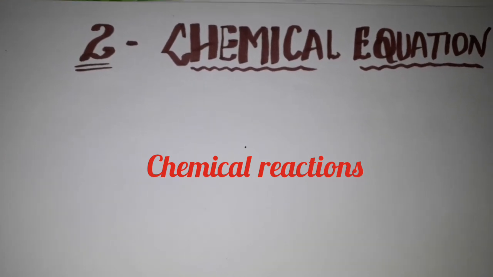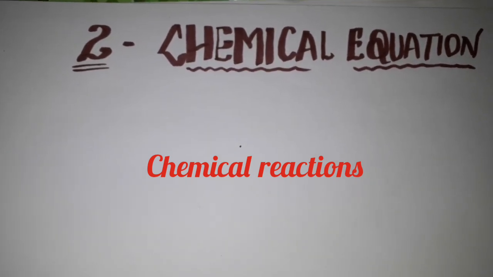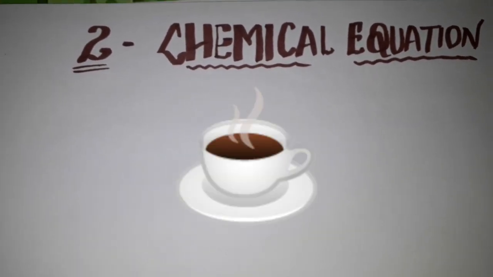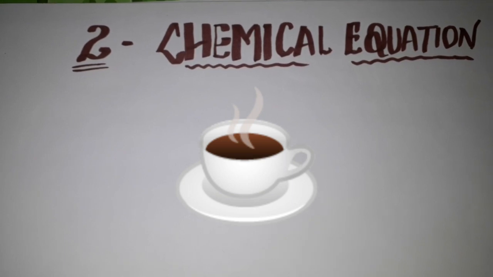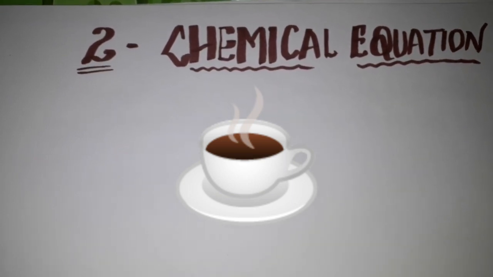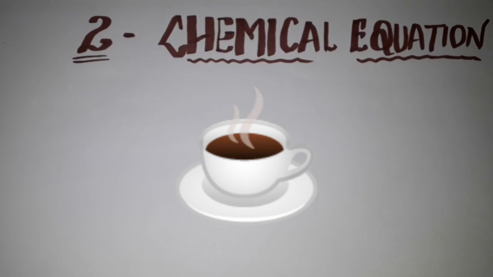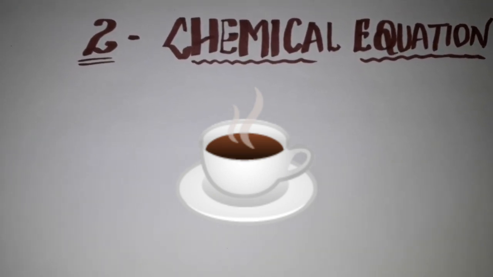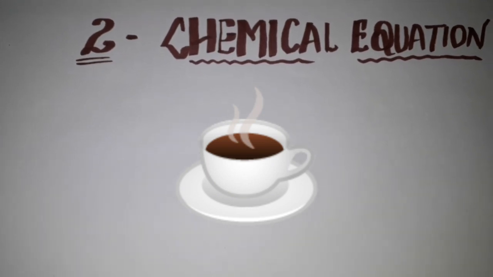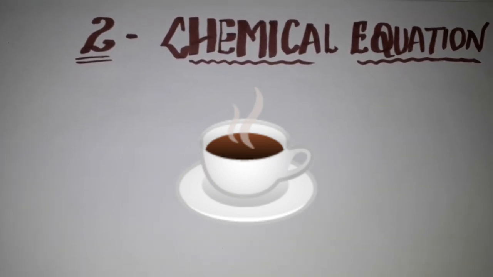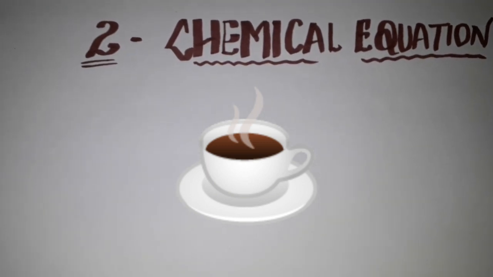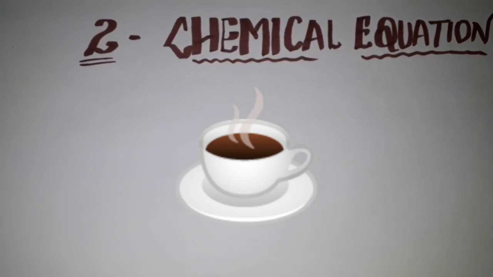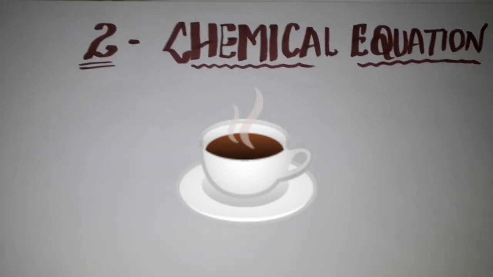Like in our daily life also, we will make tea daily. Morning we will have tea, right? And some of us will even have tea at evening also, right? So what is tea? What is happening while we are preparing a tea? We will add a tea powder, we will add milk, we will add sugar, then we will heat it up. So there is some kind of reaction taking place which is converting this milk, tea powder and your sugar into some kind of new product. That is nothing but your tea, isn't it?